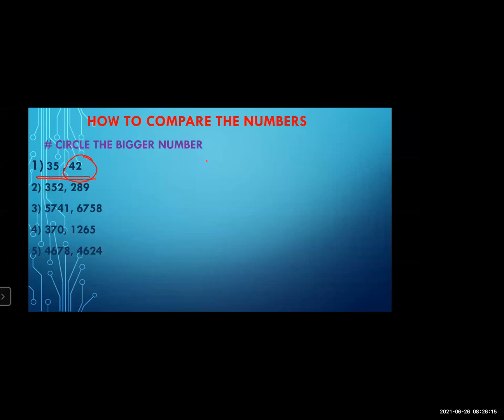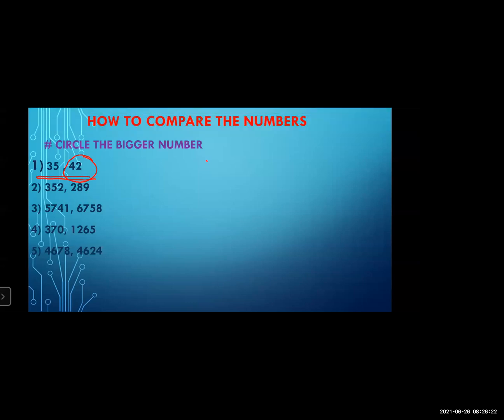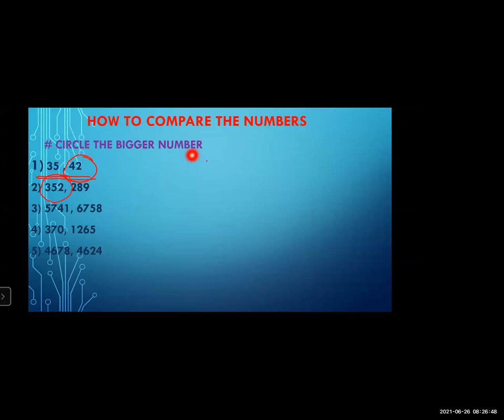In the first number, which digit is on the 100 place? 3. And in the second number? 2. Then which is the bigger number, 3 or 2? 3. That means 352 is the bigger number. So you have to circle it, because the question is to circle the bigger number.